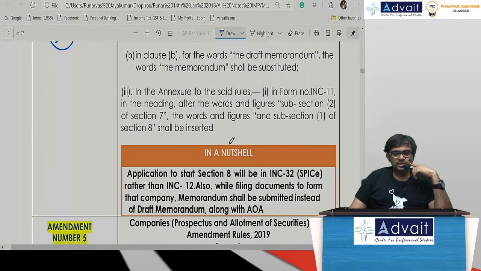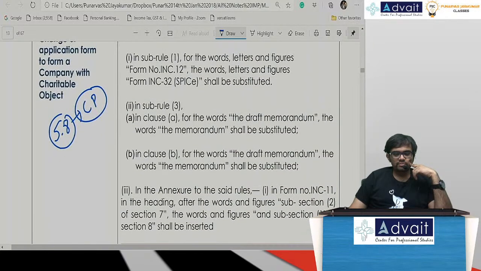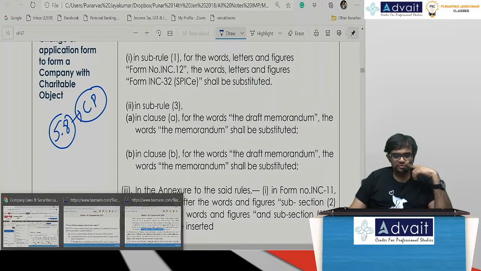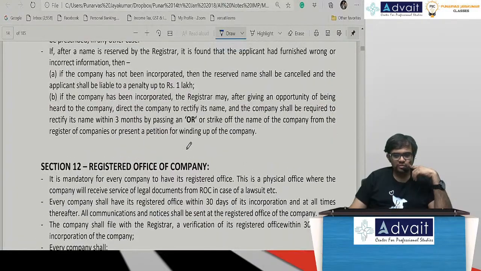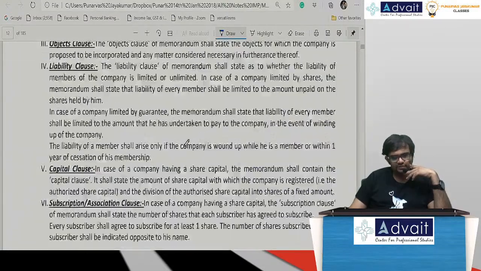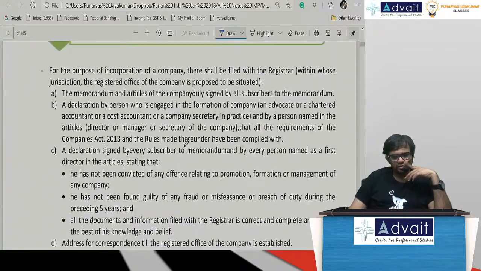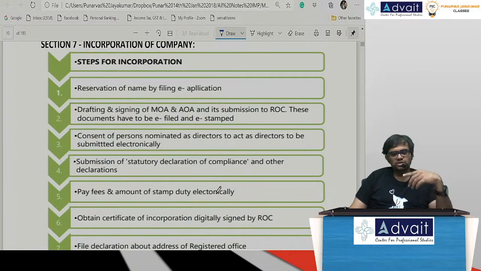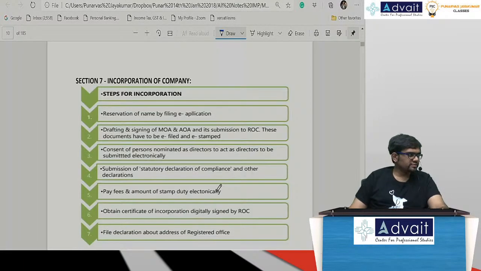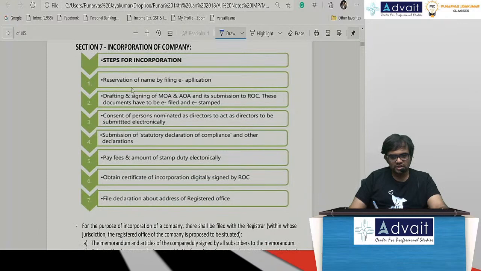So here, guys, very simple. See, the basic procedure of incorporation is slightly different. This was generally the procedure of incorporation. Reservation of name will happen first.